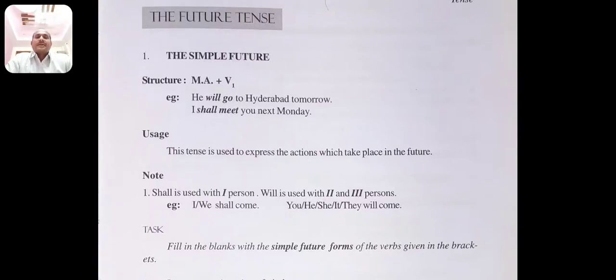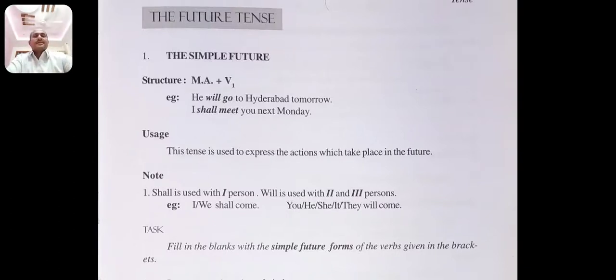Here we discuss the actions which will take place in the future. So how to use these sentences in the future simple tense?